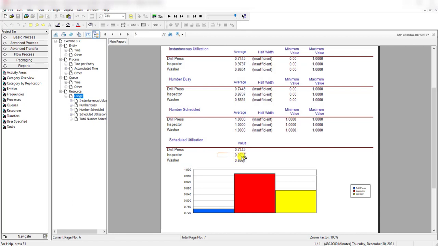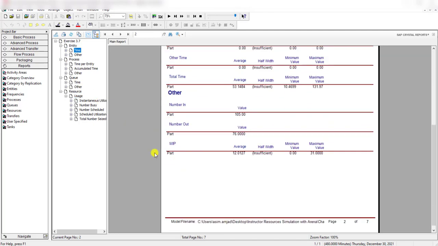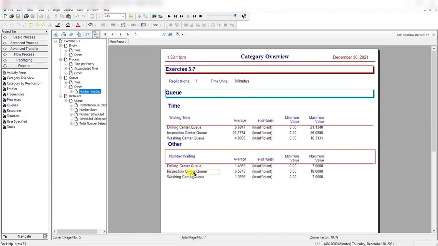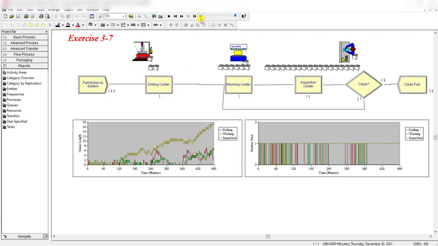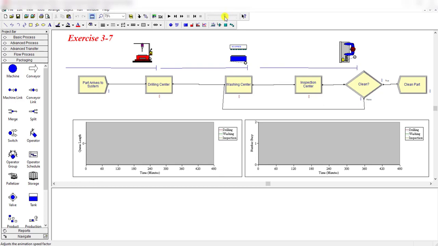the resource usage of the inspector is 97.37%, and the time in queue is what the entity actually spent in the system. The number waiting at the inspection center is 6.5 and the maximum value is 18. So you can clearly see the increase in these stat values compared with the previous exercise stat values. Let's first close the report and rerun the simulation again.